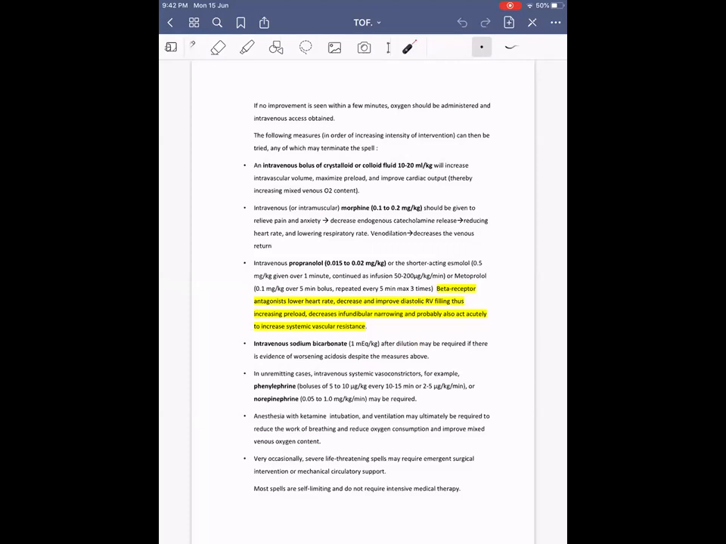In unremitting cases, systemic vasoconstrictors may have to be administered, like phenylephrine at the dose of 5 to 10 microgram per kg bolus every 10 to 15 minutes, or 2 to 5 microgram per kg per minute given as an infusion. I think the commonly used are these bolus doses. Or you can use norepinephrine at the dose of 0.05 to 1 microgram per kg per minute.